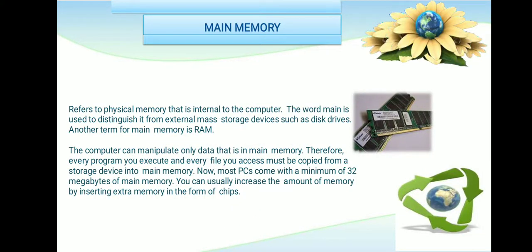Next, what is main memory? If we are talking about the CPU, then we have to tell what is main memory, primary memory and secondary memory. So what is main memory? Main memory refers to the physical memory that is internal to the computer. The word main is used to distinguish it from external mass storage devices such as disk drives. Another term for it is RAM.